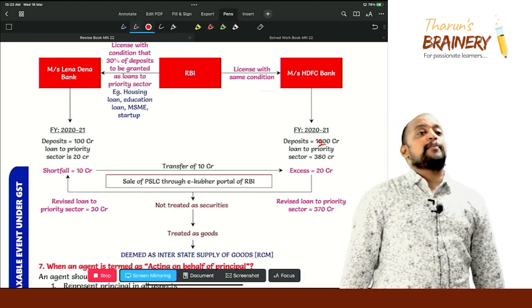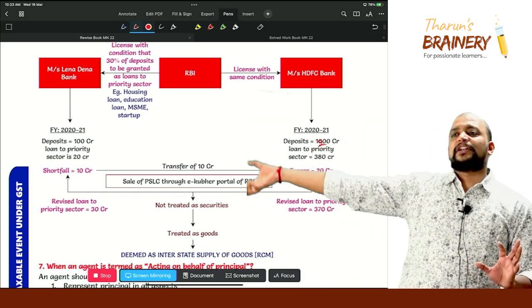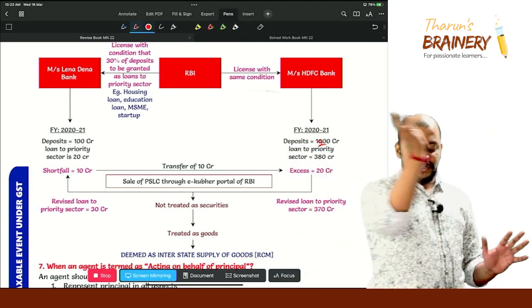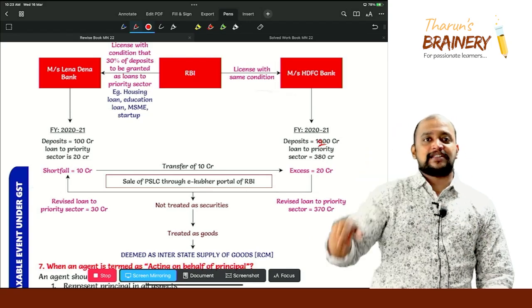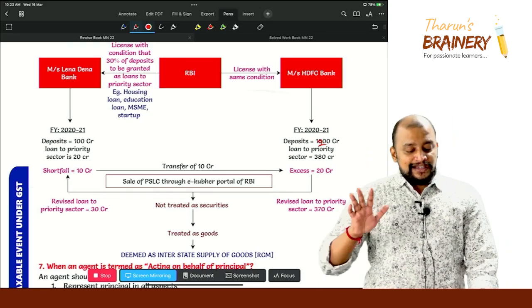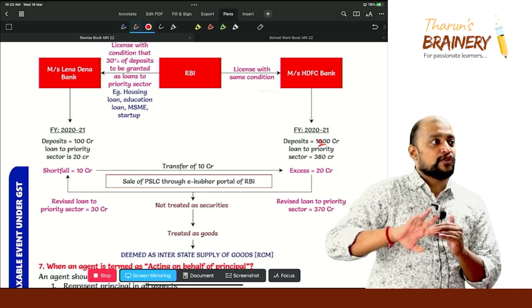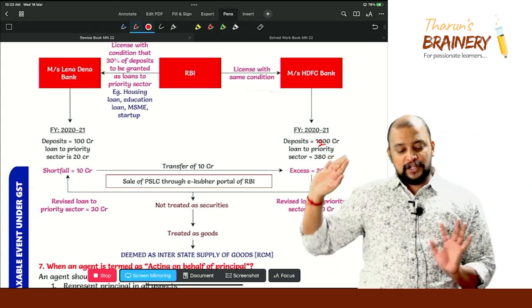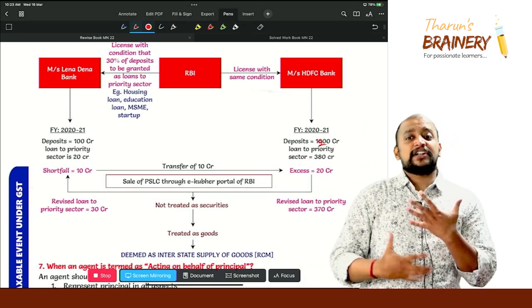Then sir, what happens upon maturity? That loan will be collected, no? So once that loan is collected, that amount will be returned back to the Lena Dena Bank and the priority sector lending certificate will be cancelled. Is it clear? Not that the one who has taken the loan has to make the payment of 10 crores to Lena Dena Bank. They will pay to HDFC. This is not transfer of loan. Try to understand, this is not transfer of loans.